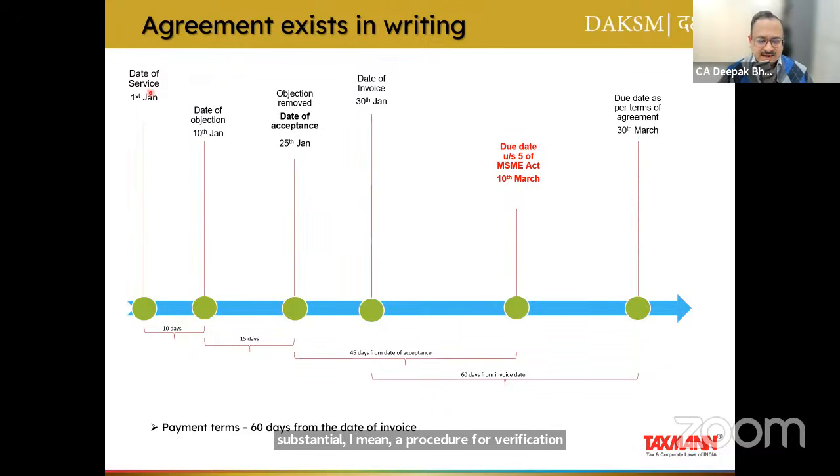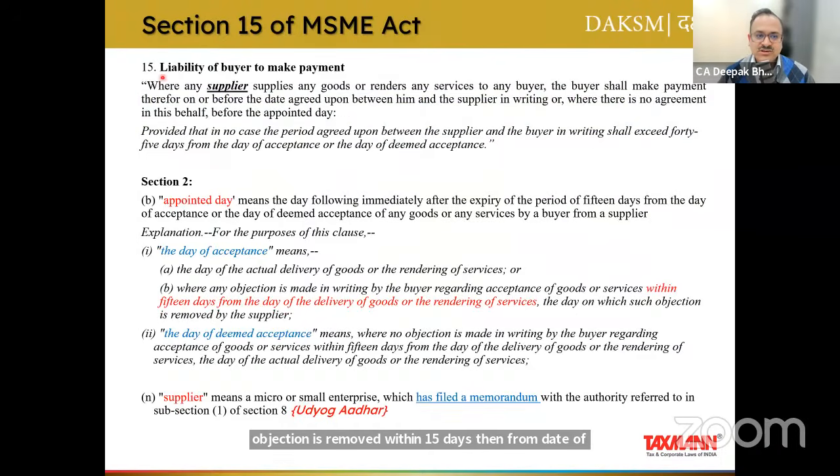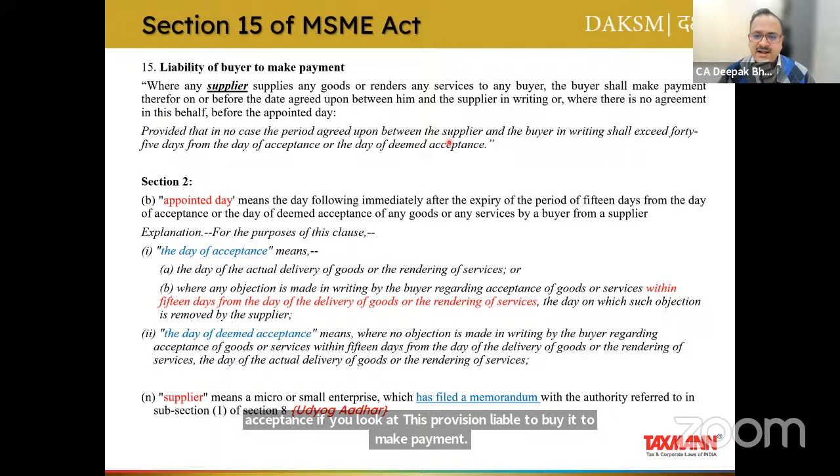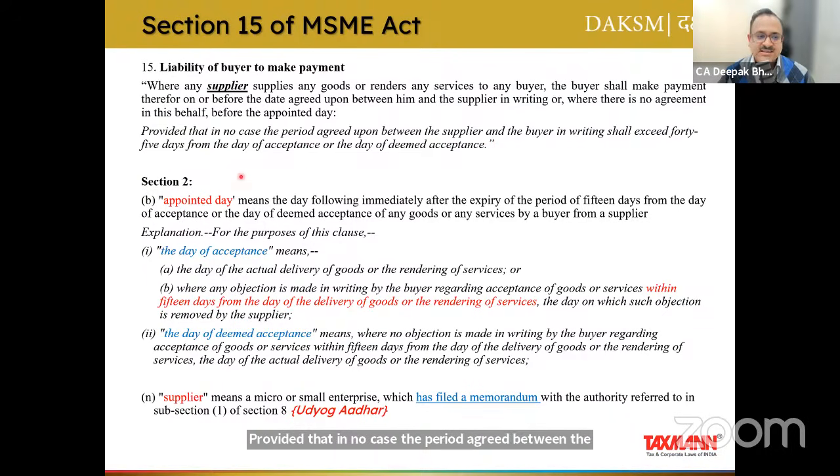But the thing is, if we are talking about agreement in writing, then from the date of service, there is a date of objection on 10th. Let's say that objection is removed within 15 days. Then from the date of acceptance, if we look at this provision, liability of buyer to make payment, provided that in no case the period agreed between the supplier and the buyer in writing shall exceed 45 days from the date of acceptance or day of deemed acceptance.